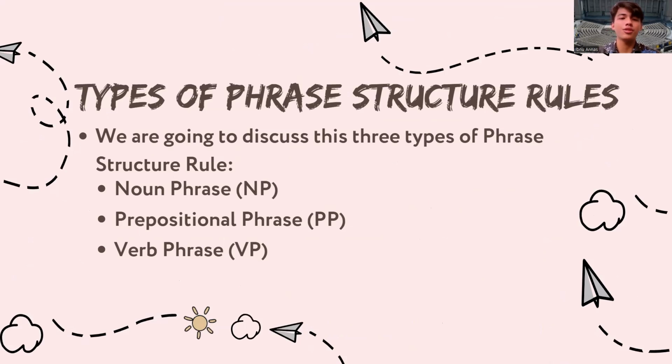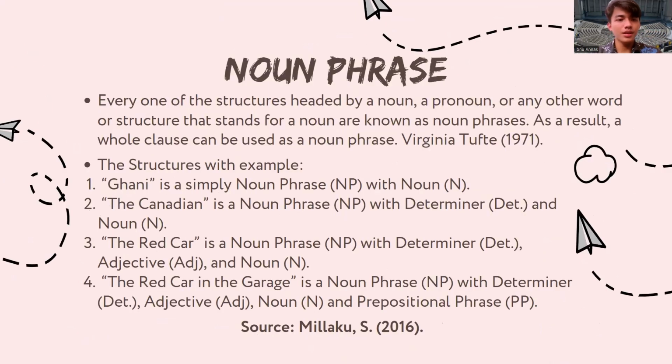So, in this topic, we will talk about the types of phrase structure rules. In my presentation today, we will focus on the three main types of phrase structure rules. The first one is noun phrase, prepositional phrase, and verb phrase. Okay, so let's begin with the first one, the noun phrase.